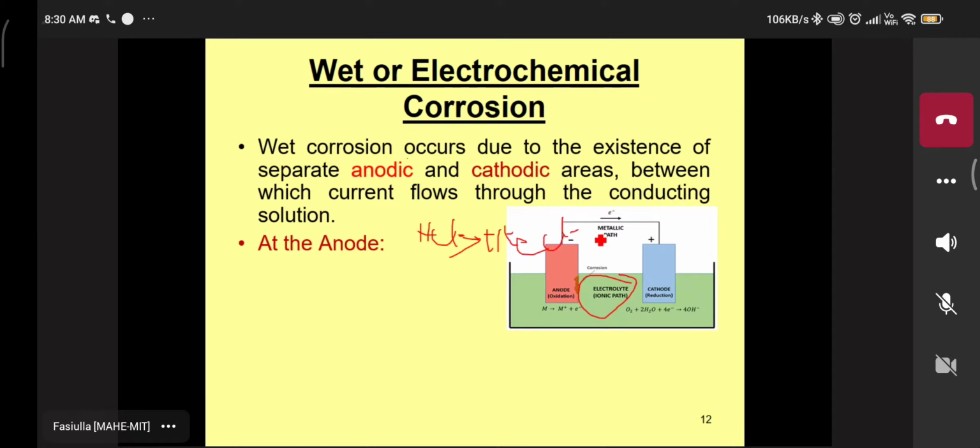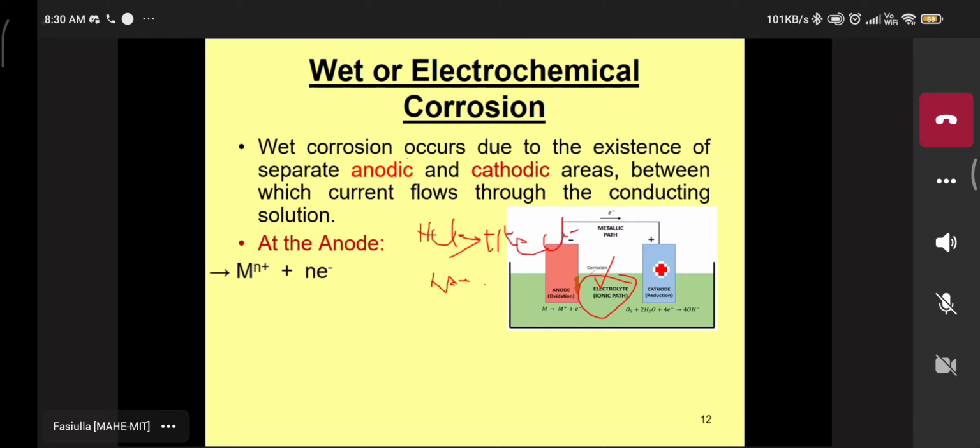Understood? Sulfuric acid gives H plus and SO4 2 minus ions. Then the base NaOH gives Na plus and OH minus ions, KOH gives K plus and OH minus ions. These types of molecules converted into ionic form are known as electrolyte. You can take an acid, base, or any salt solution. Two electrodes are immersed, one is the anode, another one is the cathode. Anode means oxidation reaction, cathode means reduction reaction. You know that very well.